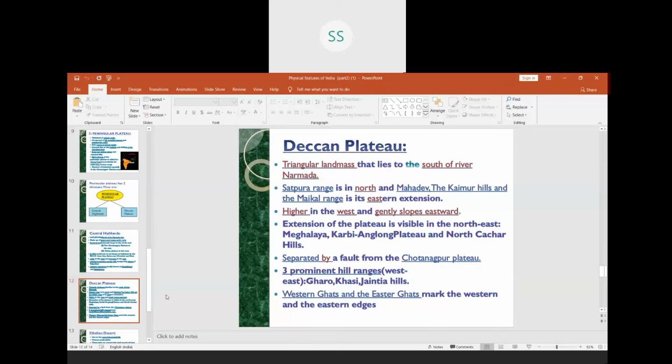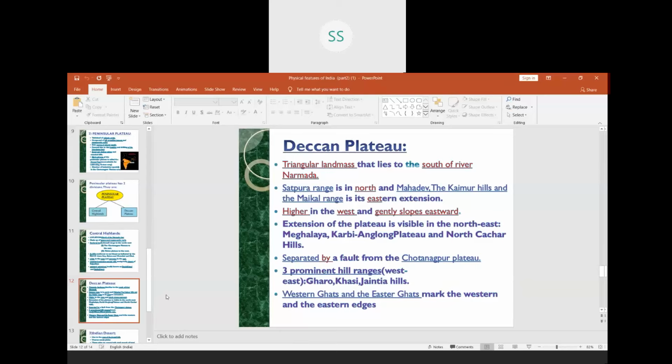In Meghalaya, we have three small hills which are also part of the Deccan Plateau. They are called Garo, Khasi and Jaintia hills. Three small hills are there which are differently named. And if you see towards the extreme west and the extreme east, the Deccan Plateau is marked by the Ghats, that is Western Ghats and the Eastern Ghats.